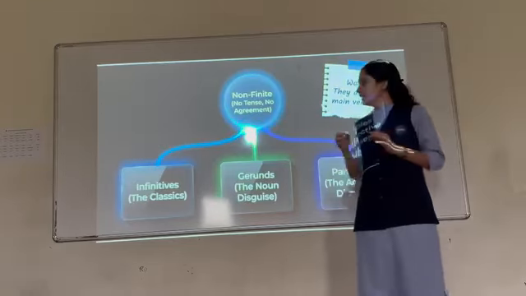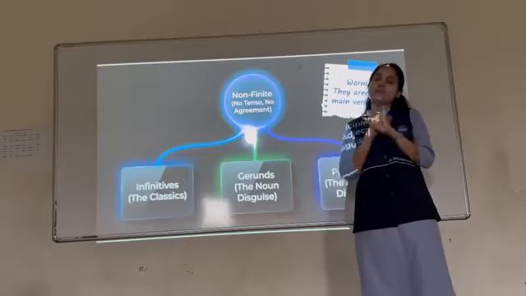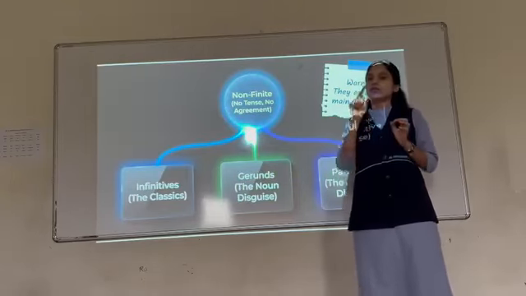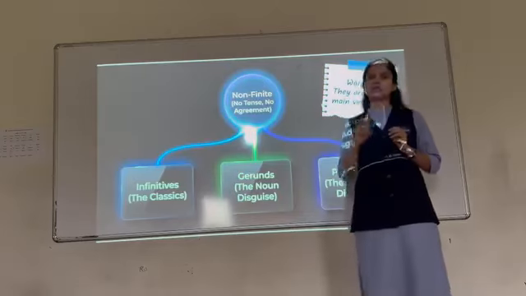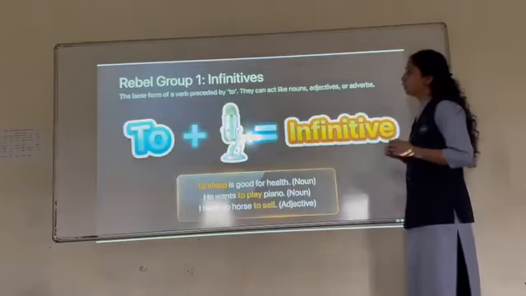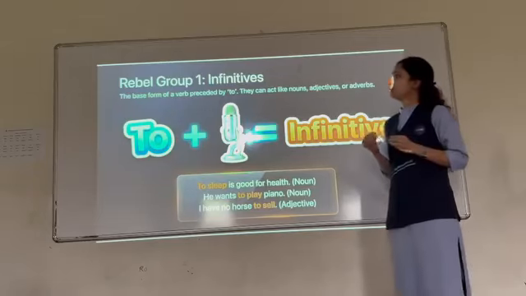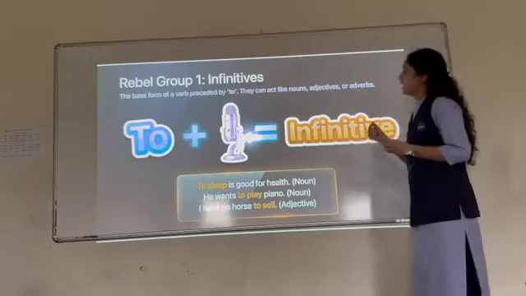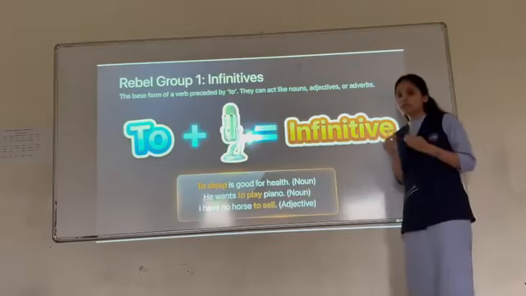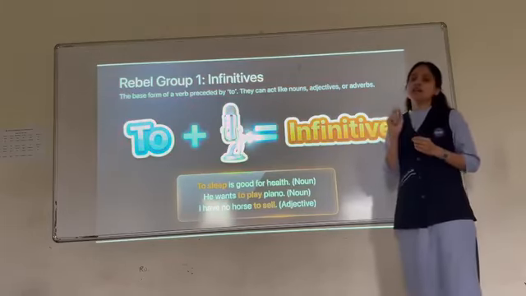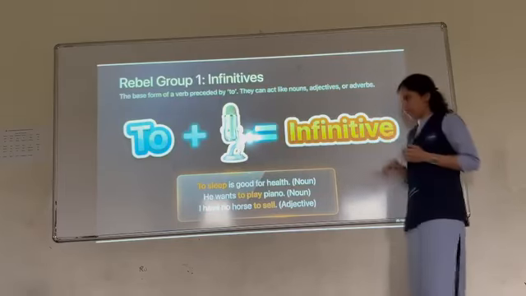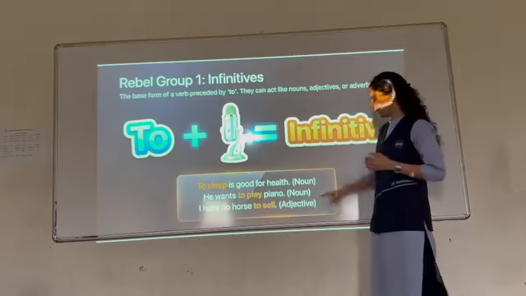Why is the infinitive the classic? Because irrespective of anything, irrespective of time or subject, it always comes with to plus V1, meaning to plus the first form of the verb. Okay, role of infinitive. The base form of a verb preceded by to can act like a noun or an adjective. If you see to anywhere and there is a verb, it will be to plus infinitive. We'll see how it is acting as a noun, how it is acting as an adjective.